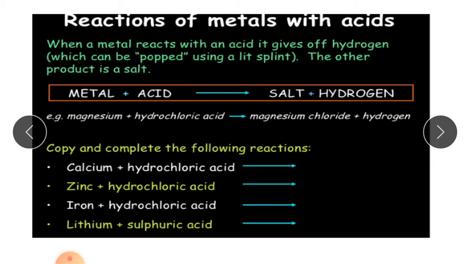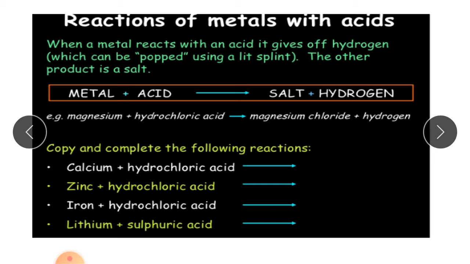Reactions of metals with acids. You know, acids are quite reactive compared to water. So when a metal reacts with an acid, it gives off hydrogen gas which can be popped using a lit splint. The other product is a salt. It means that when metal and acid react, we get two products. One is salt and the other is hydrogen. So we get salt and hydrogen gas given off. Two things we get, salt and hydrogen.